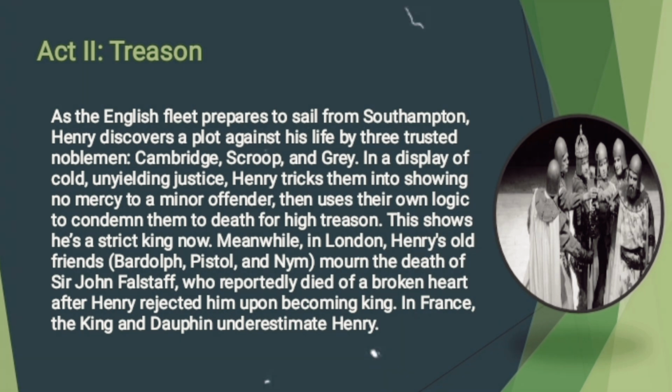Meanwhile, in London, Henry's old friends Bardolph, Pistol, and Nym mourn the death of Sir John Falstaff, who reportedly died of a broken heart after Henry rejected him upon becoming king. And at the same time, in France, the King of France and the Dauphin underestimate Henry.